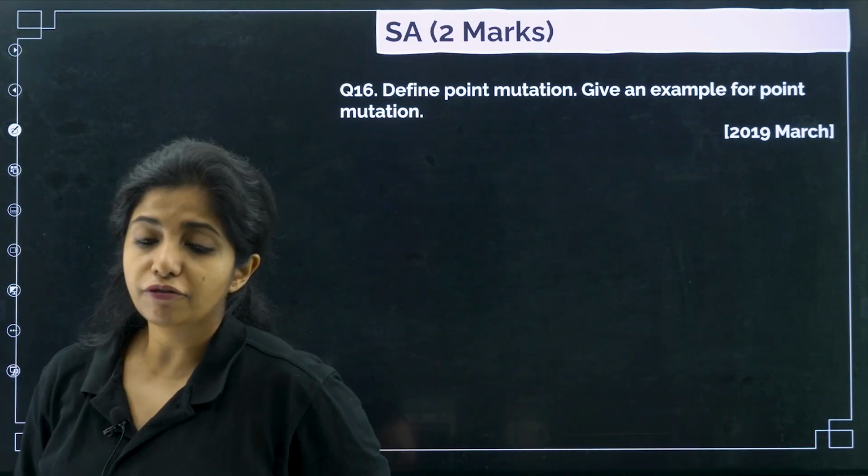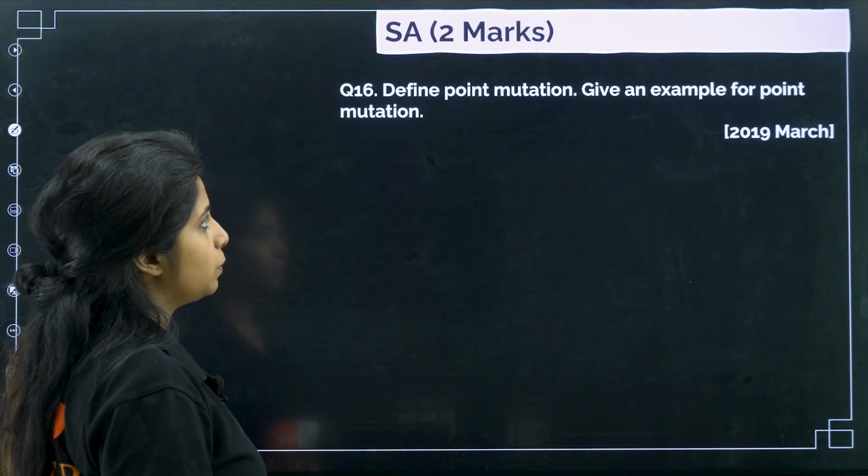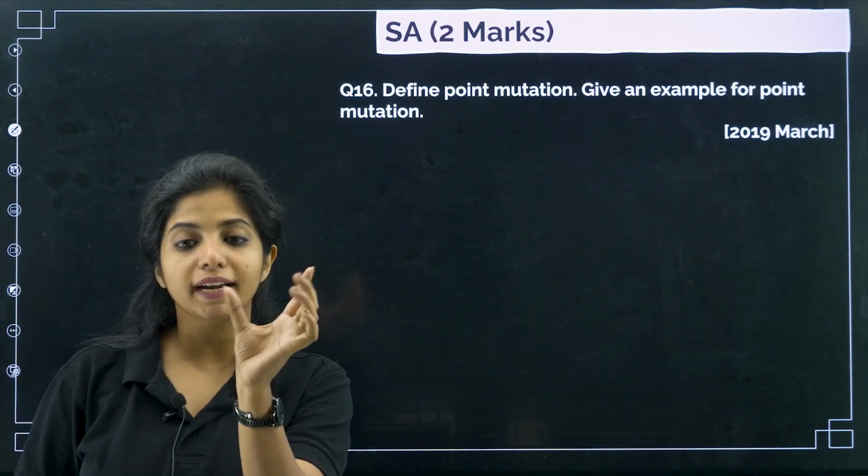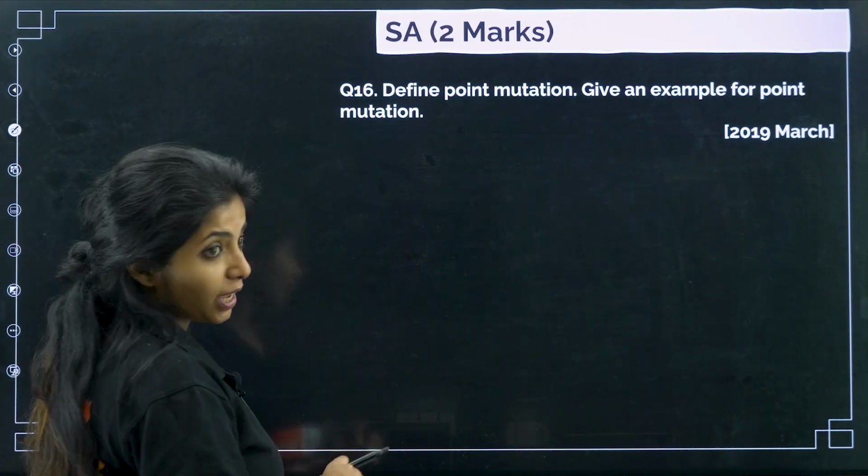Now, next question. Define point mutation. Give an example for point mutation. Point mutation is basically when there is only a single nucleotide which is getting mutated. For example, I hope you know that